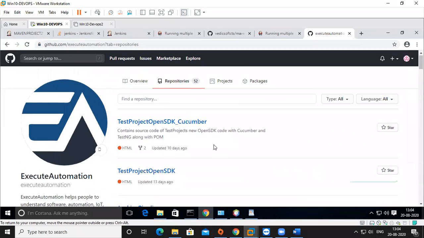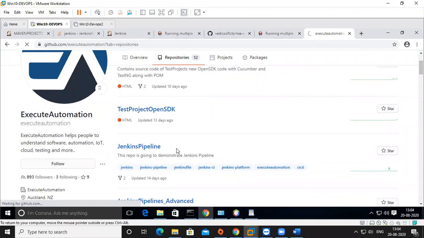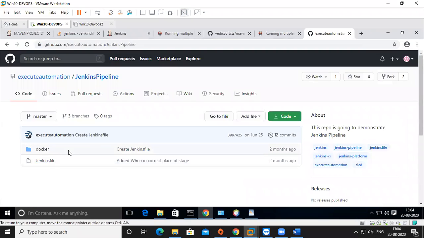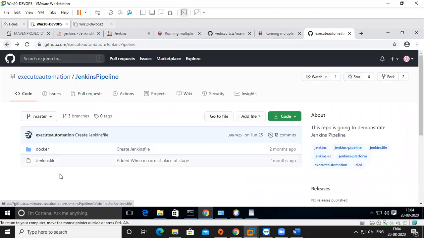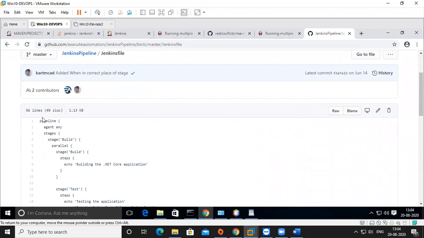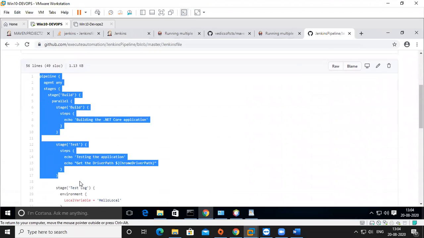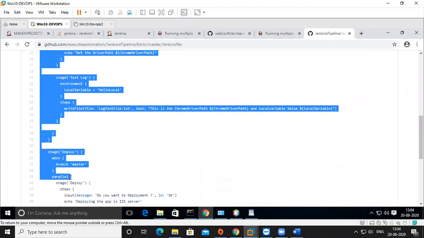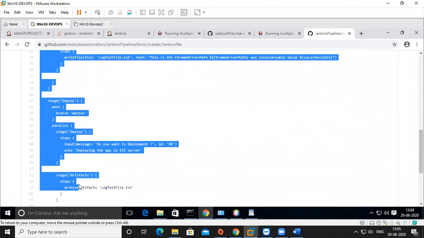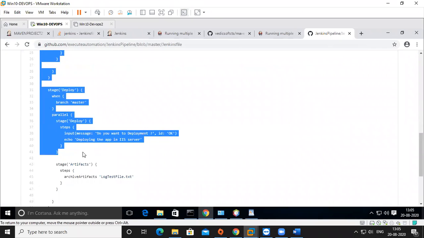Take any pipeline project, a Jenkins pipeline project. We'll take his pipeline project. He is running in a Docker statement, that is a Docker part, but you can see he uploaded the Jenkins file in that one only. So same, see, test, build, test log, and deploy are running as parallel stages.